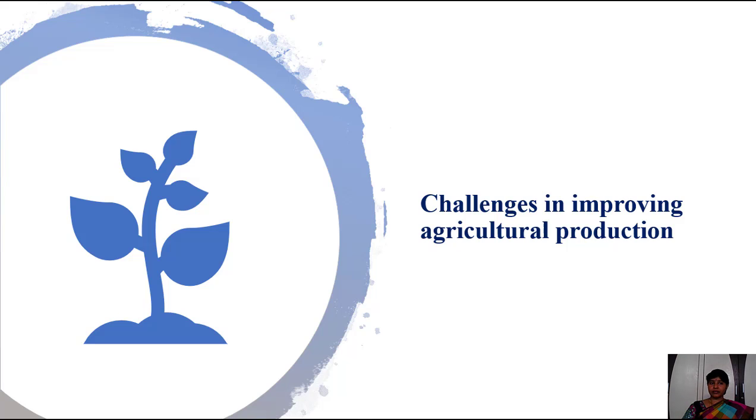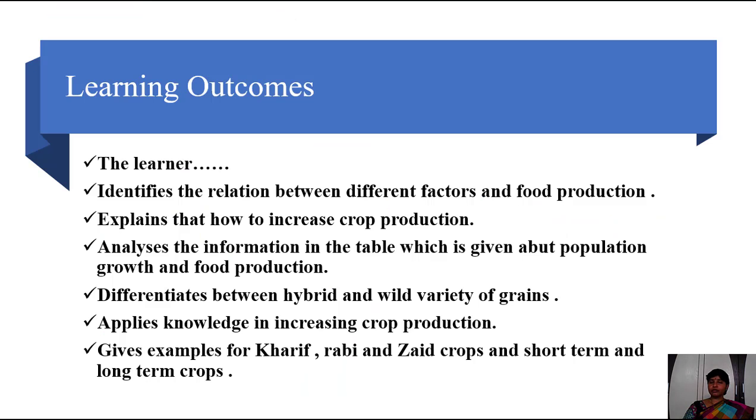Our lesson is this. Through this lesson, the learner is going to identify the relationship between different factors in food production, explain how to increase crop production, analyze the information in the table given about population growth and food production, and differentiate between hybrid and wild varieties of grains. Wild varieties means local varieties. Okay, and apply knowledge in increasing crop production.